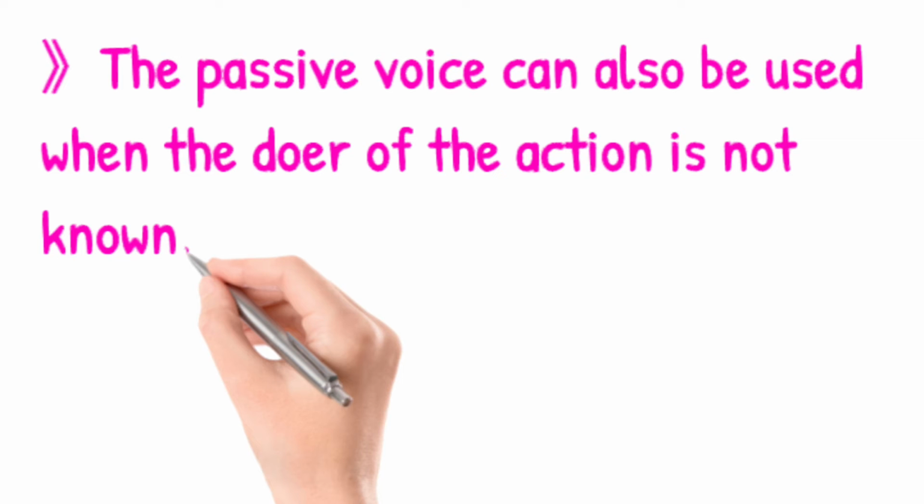Rules for conversion of active voice to passive voice. Now let's recall the rules. Simple present. Structure is: is, am, are.